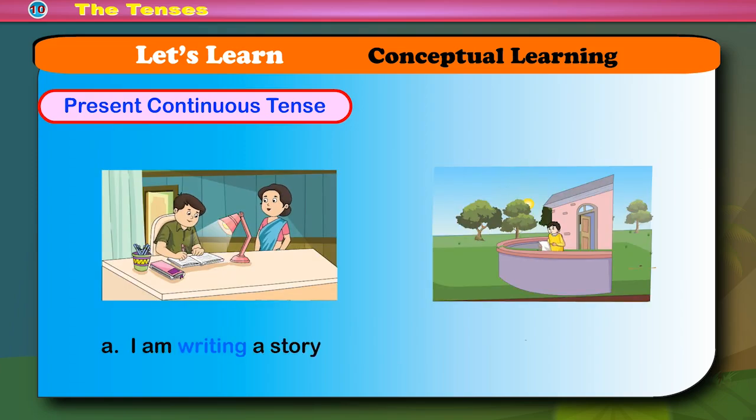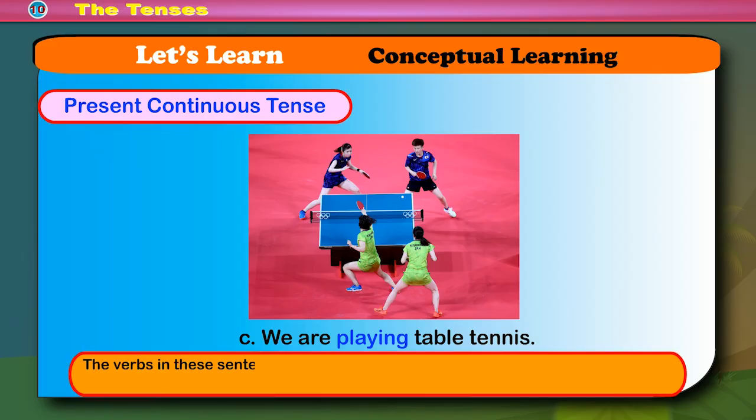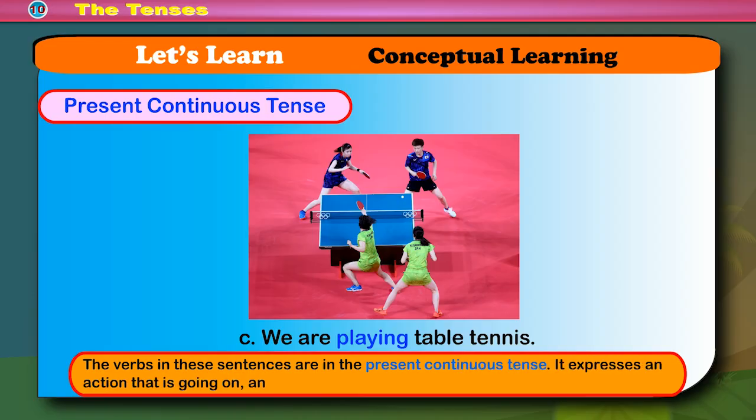Present continuous tense. A. I am writing a story. B. Rinku is reading a letter. C. We are playing table tennis. The verbs in these sentences are in the present continuous tense. It expresses an action that is going on, an action that is progressive at the time of speaking.